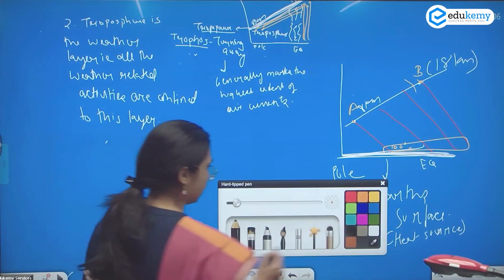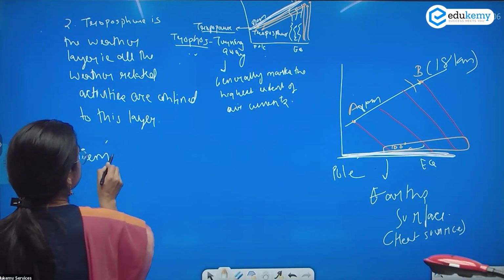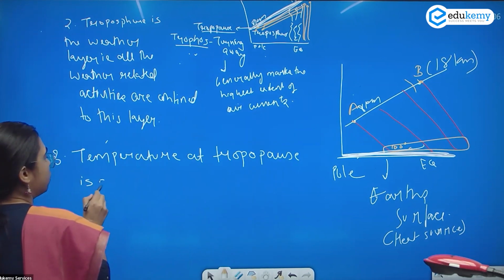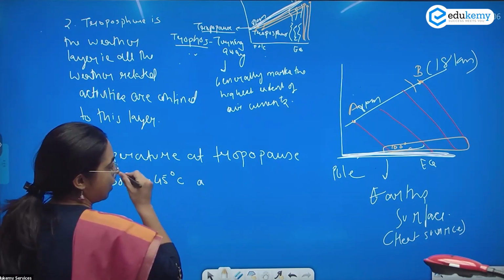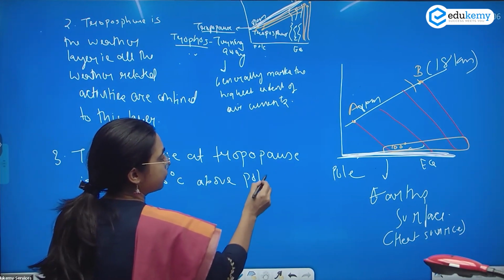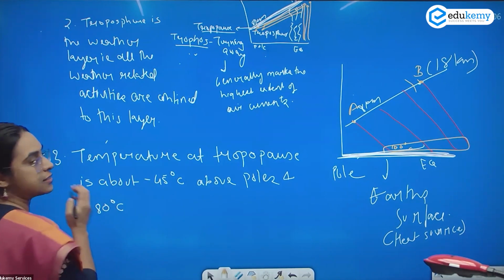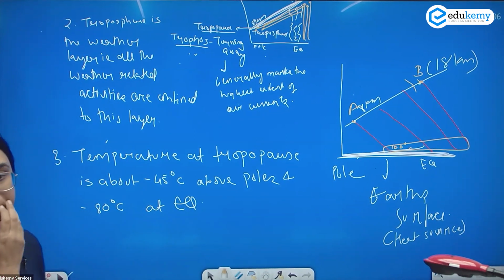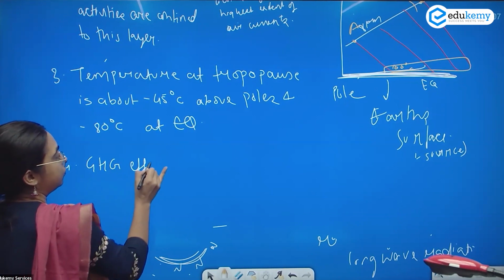Okay, right? Third point, the temperature at the tropopause is about minus 45 degrees Celsius above the poles and minus 80 degrees Celsius at the equator. Fourth point, greenhouse gas effect.